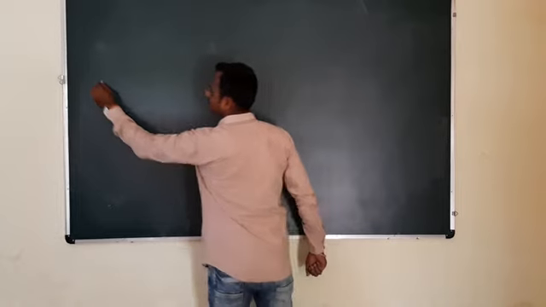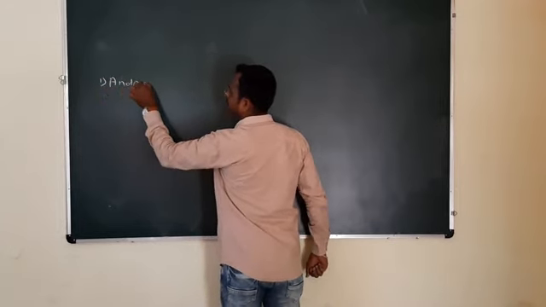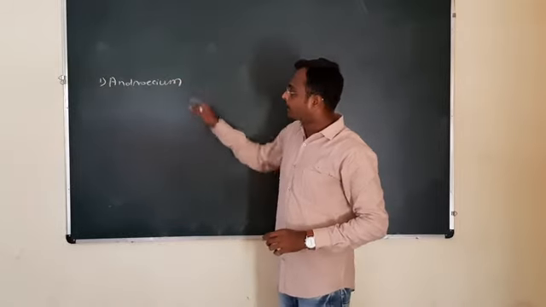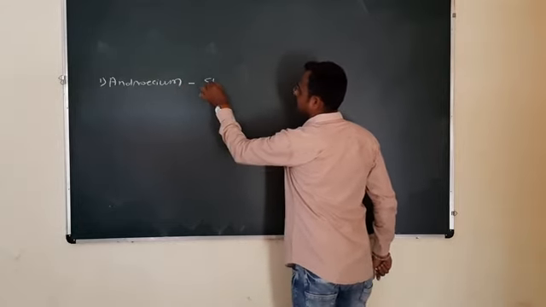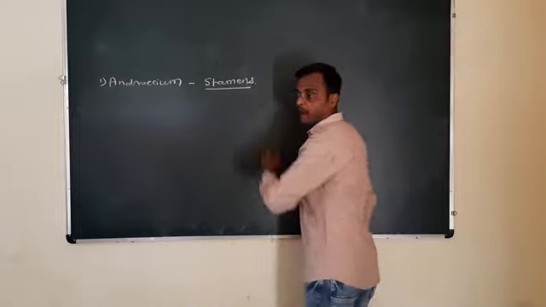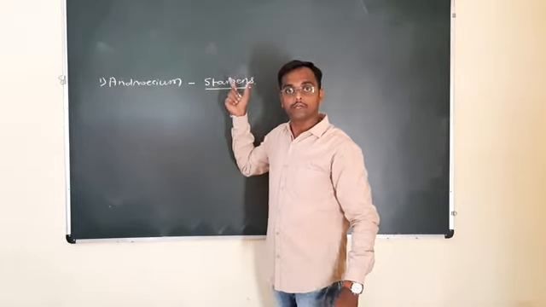The first is the male part, the androecium, and the androecium is made up of stamens. The individual member of the androecium is the stamen.